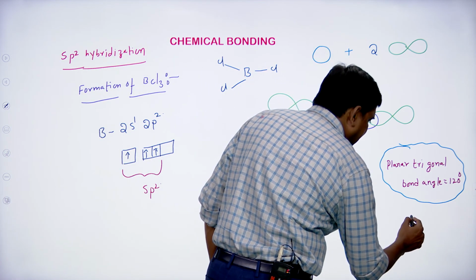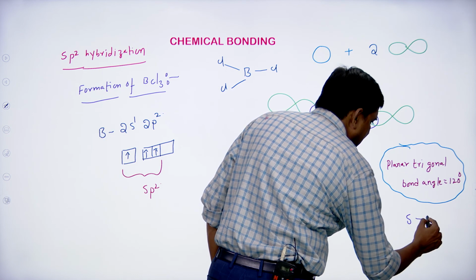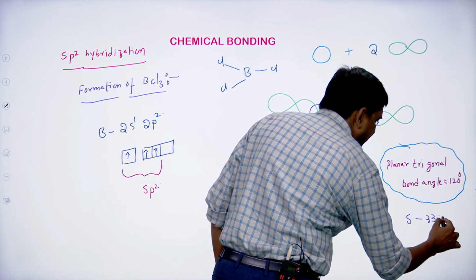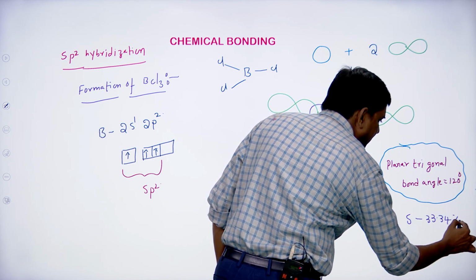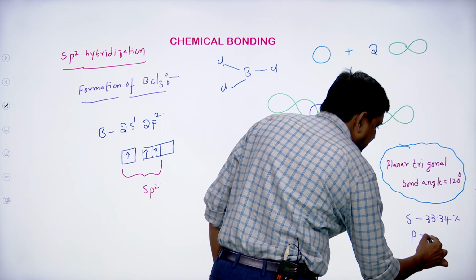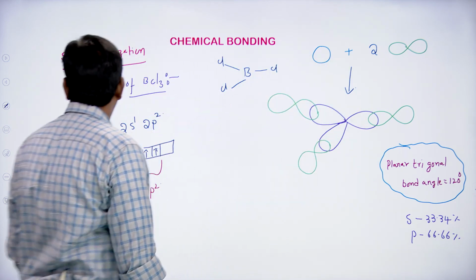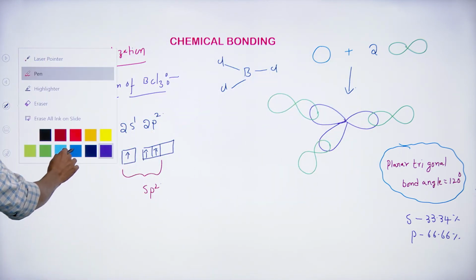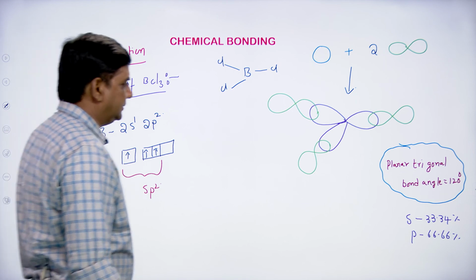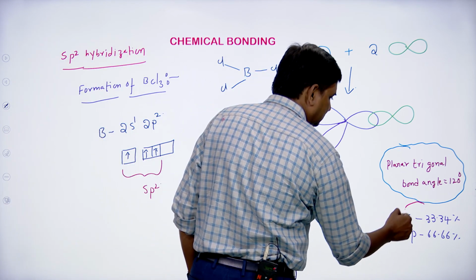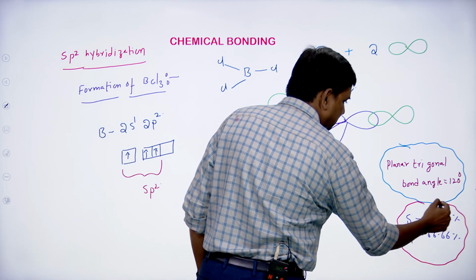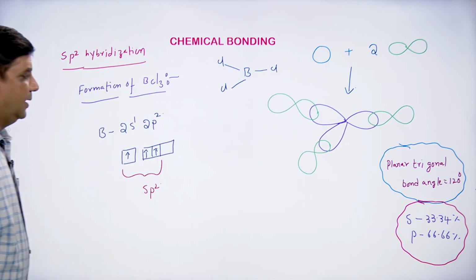For this hybridization, the S character is 33.34% and the P character is 66.66%. Like this.